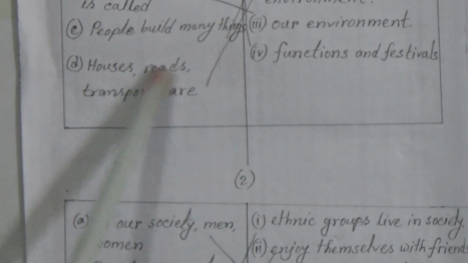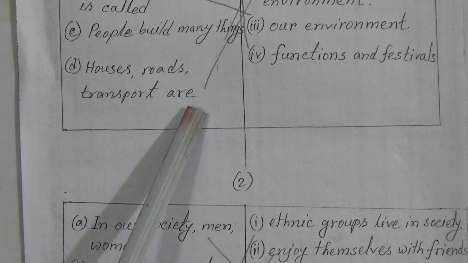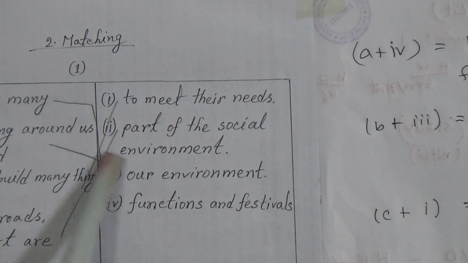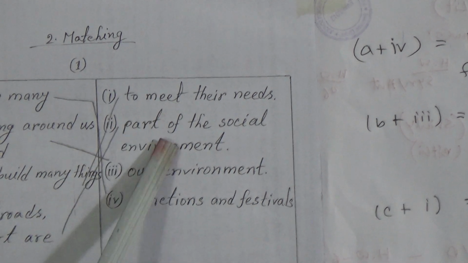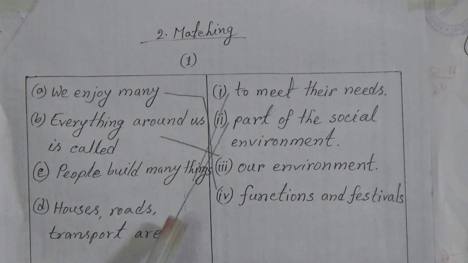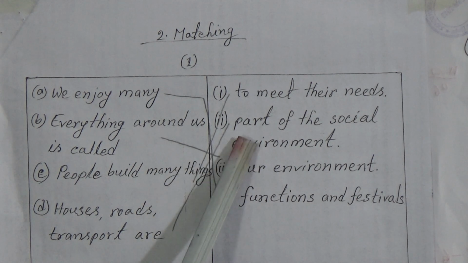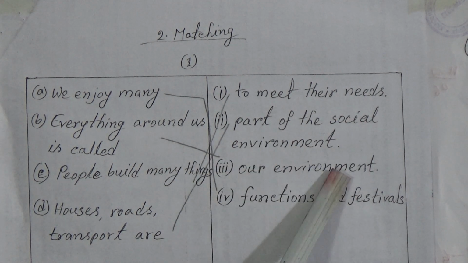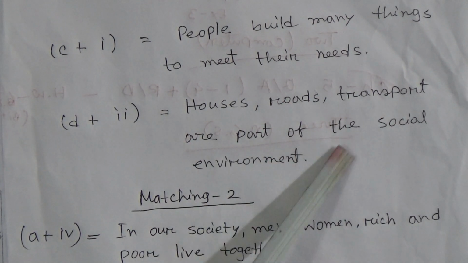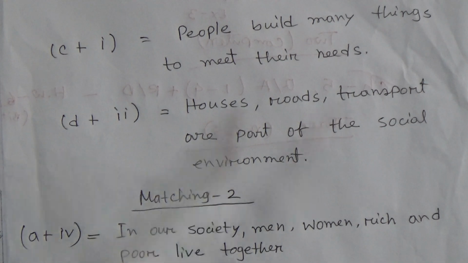Then look, last one, number D, houses, roads, transport are... Which one is the correct answer? Which one is the correct sentence here that we can add with number D? Yes, here number 2, you will get the sentence, part of the social environment. Yes, we know that houses, roads, transport are part of the social environment. So like this way you will write this sentence too, houses, roads, transport are part of the social environment.